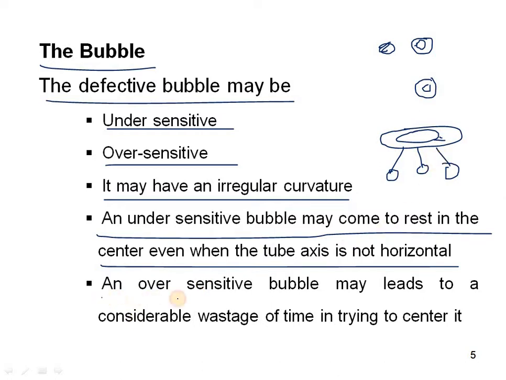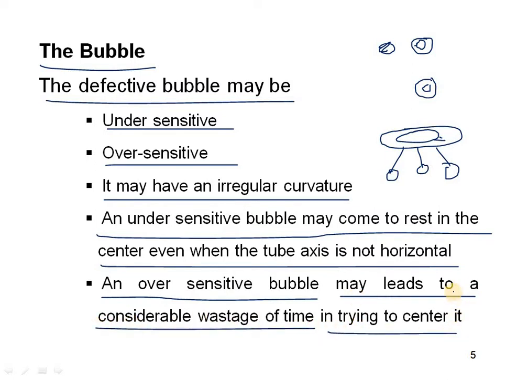And an oversensitive bubble may lead to a considerable wastage of time in trying to center it. Here the bubble in the tube will not come into the center. If the circle is here, the bubble is at a corner, at any of the corners, and it will not come to the center point. When we rotate the foot screws, the bubble moves at the sides but does not come to the center.